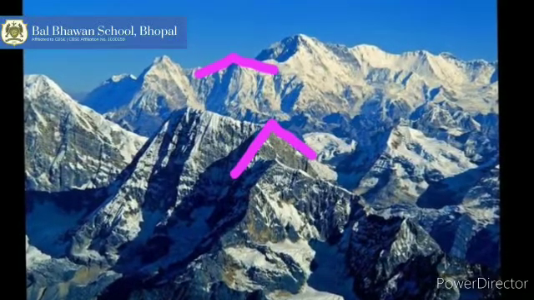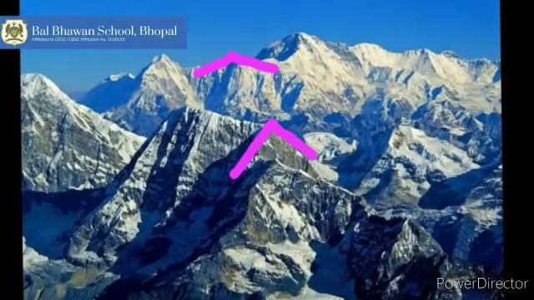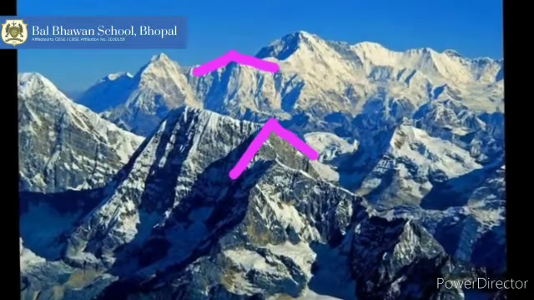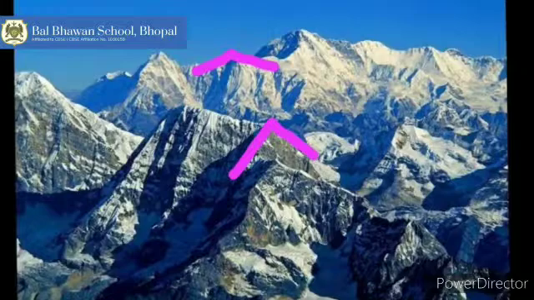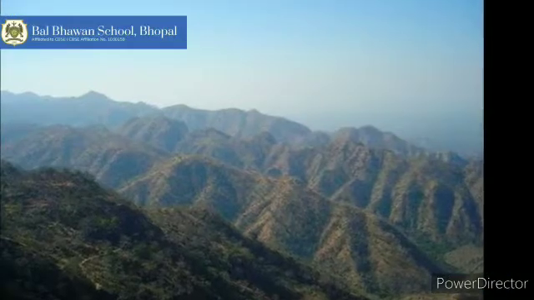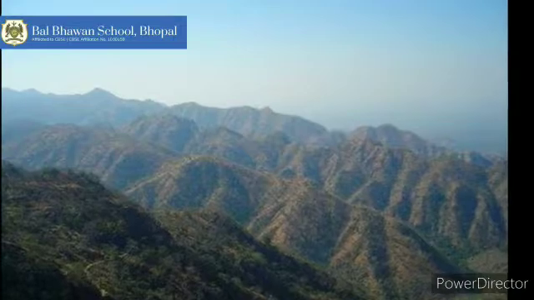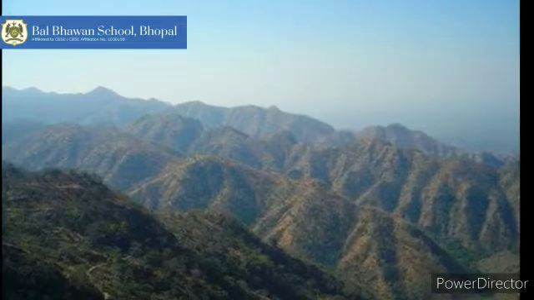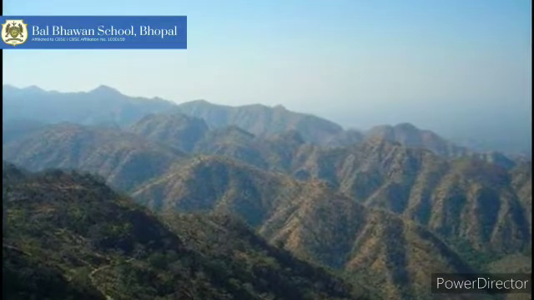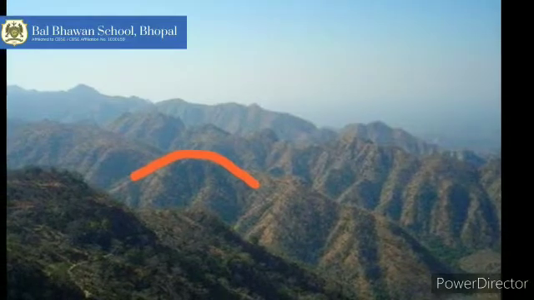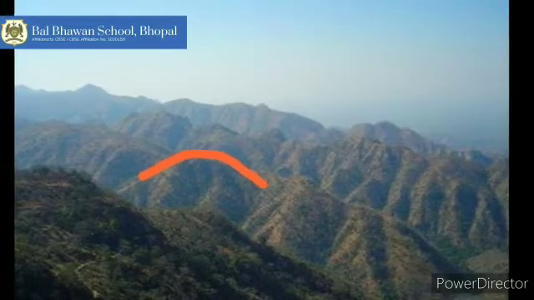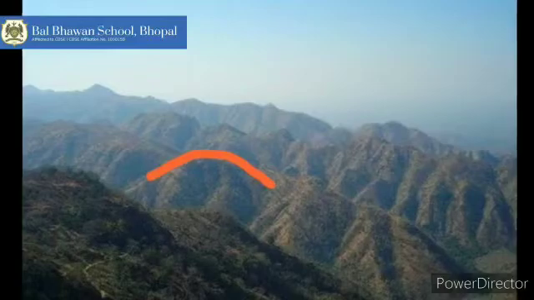And what about the Alps mountains? They are found in Europe. Next, if we see the Aravalli Hills of India and the Appalachians of North America, we'll find that they are very old mountains. Therefore, their peaks are rounded and low.